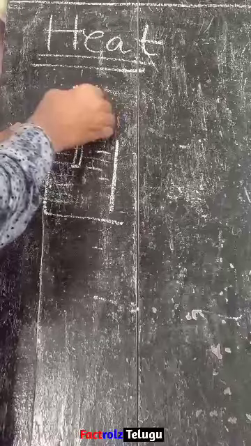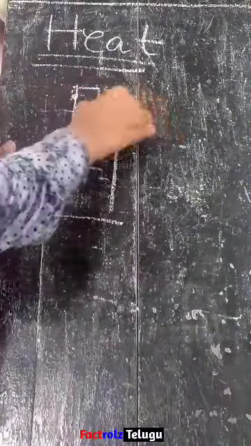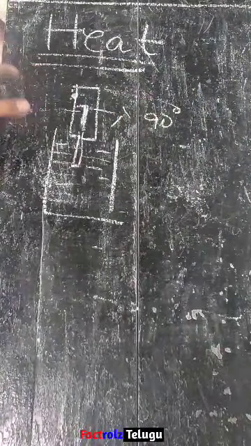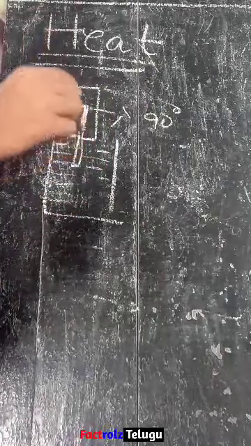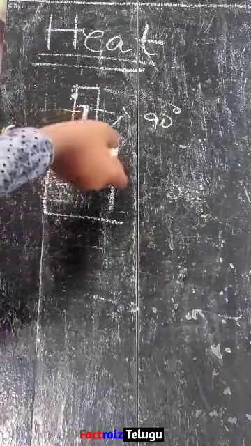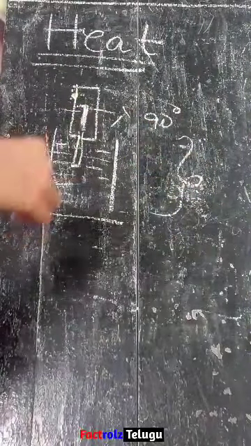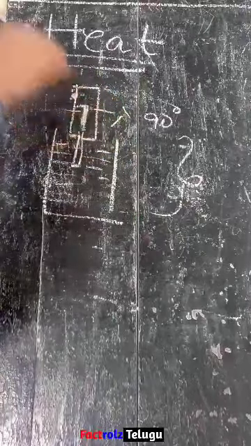That means the mercury level will stop at some degree. Suppose this is 90 degrees. So why has this mercury level stopped? Because both bodies attain the same degree of thermal equilibrium. That means these two are at the same temperature. That's why the transfer of energy stopped here, and the gaining of energy has also stopped here.